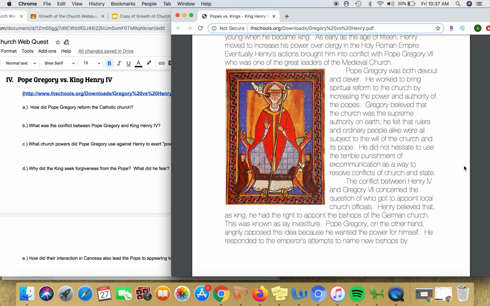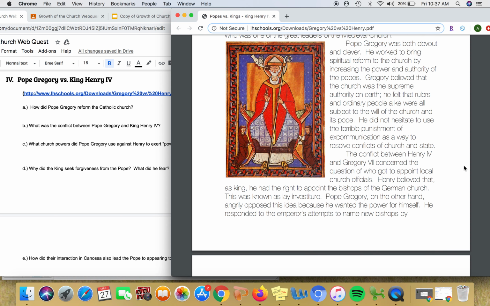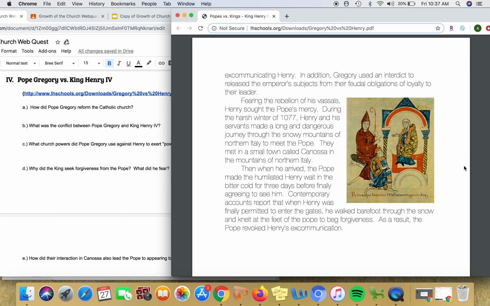He responded to the emperor's attempts to name new bishops by excommunicating Henry. In addition, Gregory used an interdict to release the emperor's subjects from their feudal obligations of loyalty to their leader. Fearing the rebellion of his vassals, Henry sought the Pope's mercy.